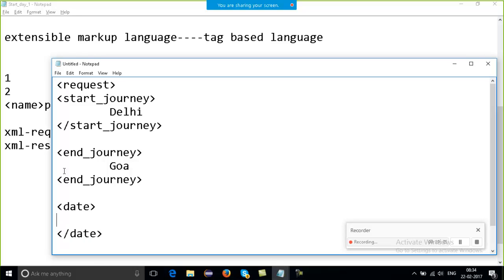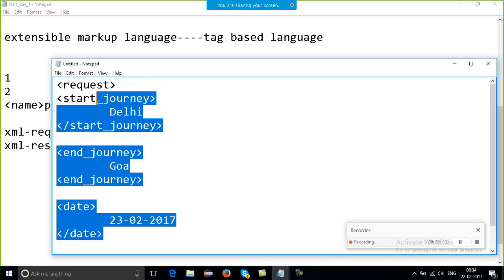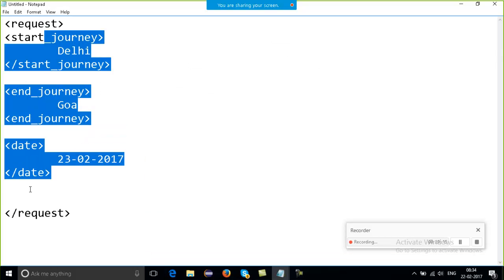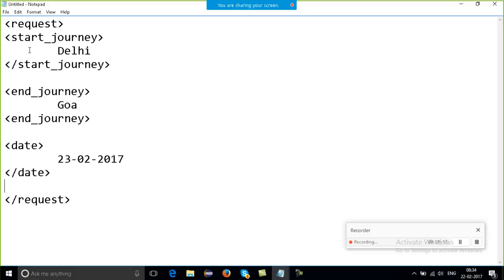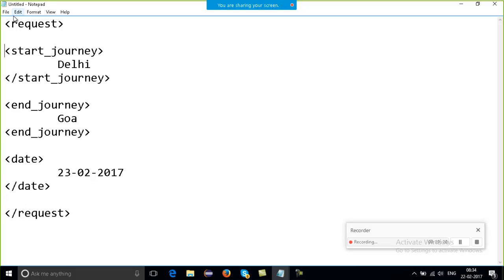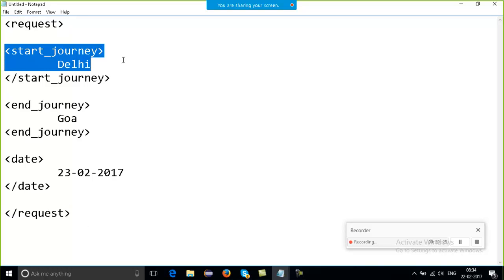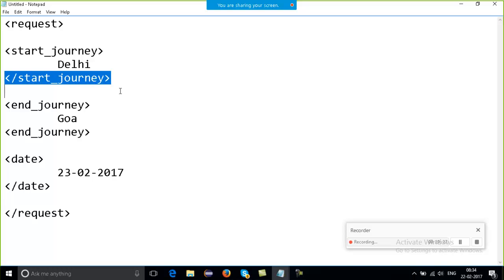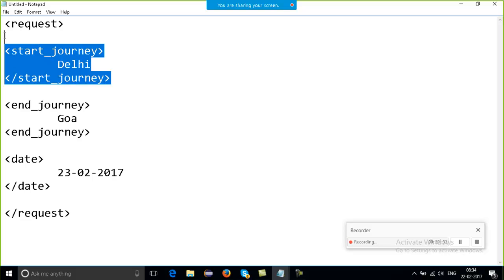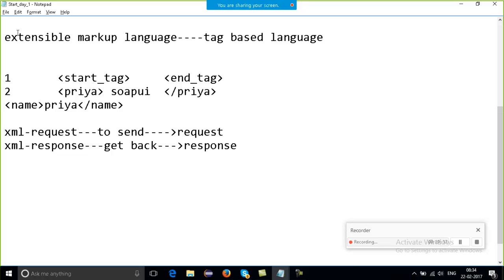Say if you want to travel on the 23rd of Feb. Right, so this is the complete thing. So if I say, getting me what I did? The request tag starts, the request tag ends. The start tag starts and the start tag ends over here. This is the value which I did write. So what can I say for this complete tag? So this is a tag. Right, so this complete thing is my tag.